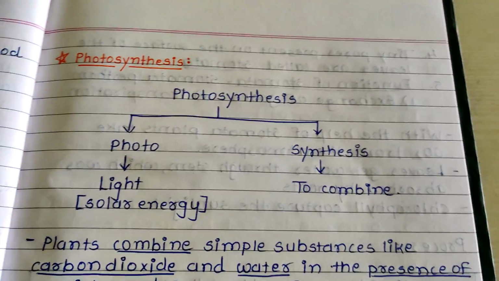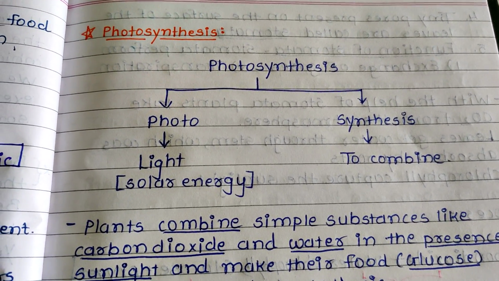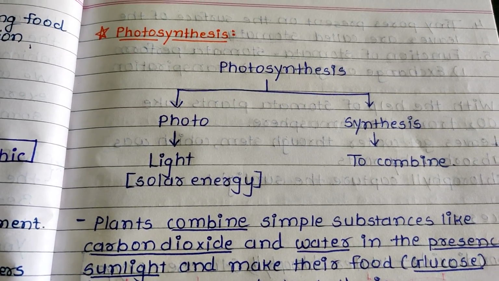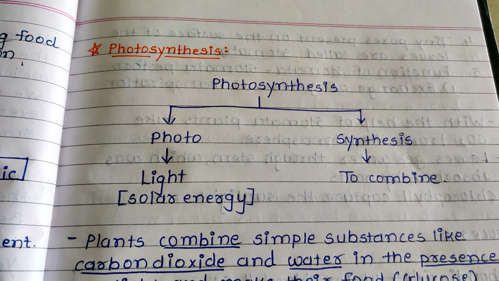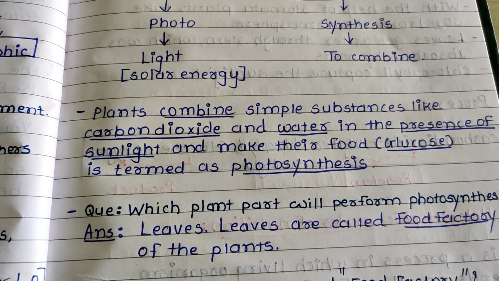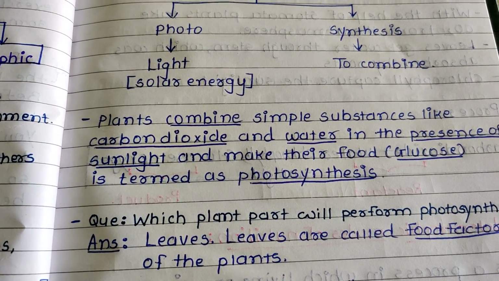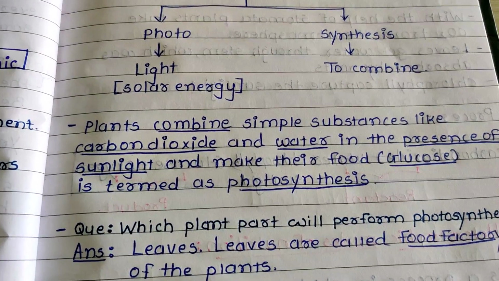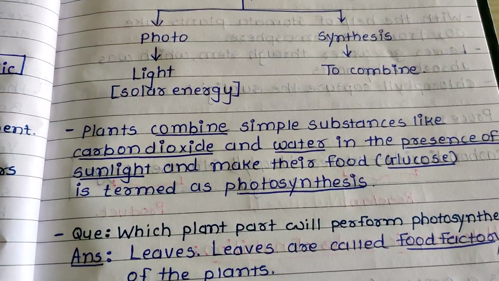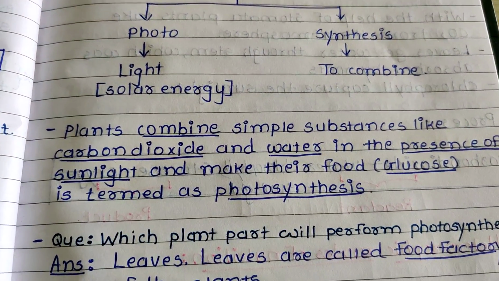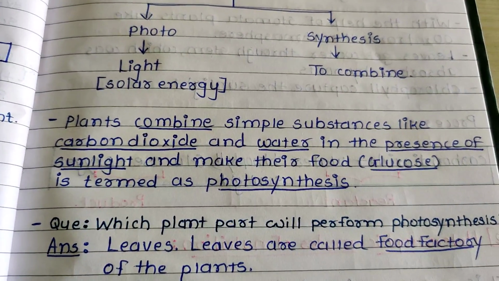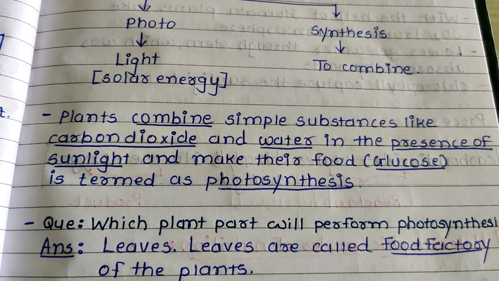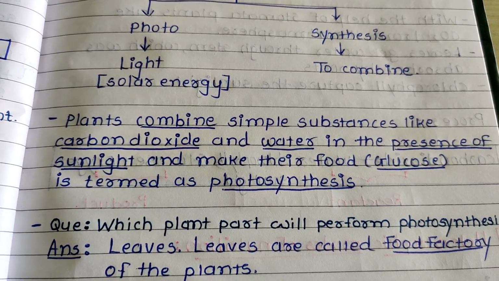Photo means light, or solar energy, and synthesis means to combine. The definition says that plants combine simple substances like carbon dioxide, which plants get from the atmosphere with the help of stomata, and water, which is absorbed by the roots and transported to the rest of the plant parts.